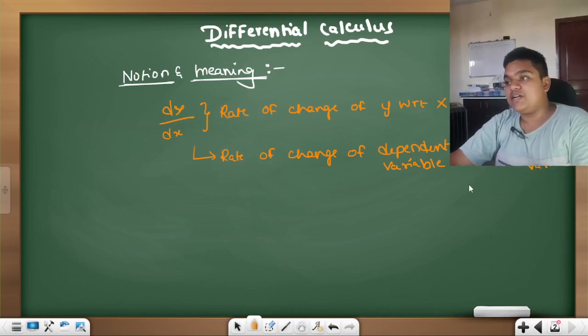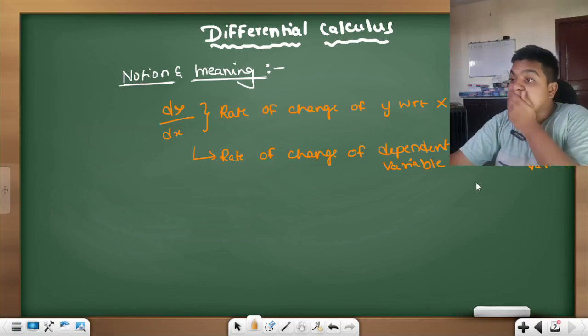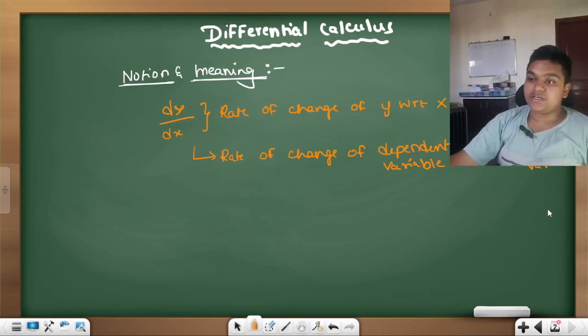Okay, dependent and independent variable. Very clear, these two, dependent and independent variables.